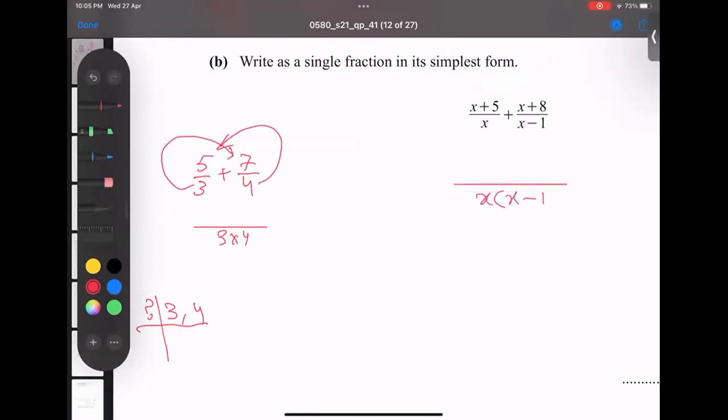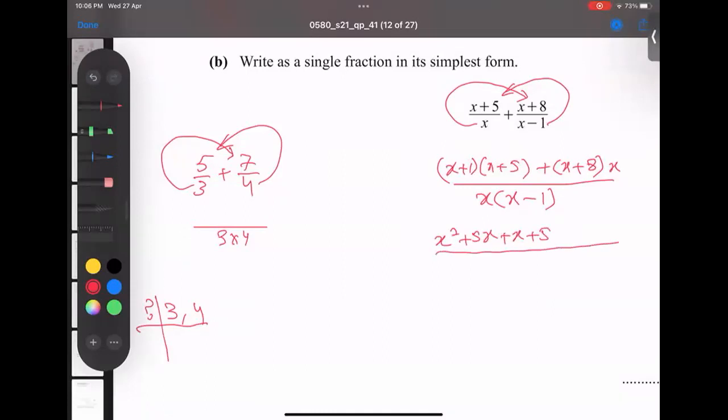The same story, I can do it here. x times 2x minus 1 is the LCM. And then what is our next step? This multiplies here and this multiplies here. So x plus 1 times 2x plus 5, and x plus 8 times 2x. So x into x will give you x square, x times 5 gives you 5x, 1 times 2x gives you 2x, and 1 times 5 gives you 5.